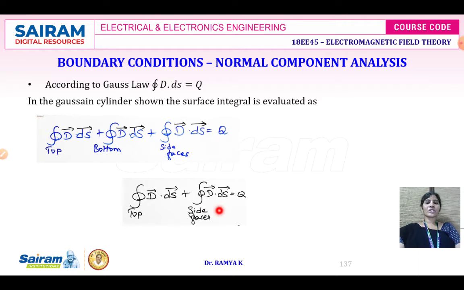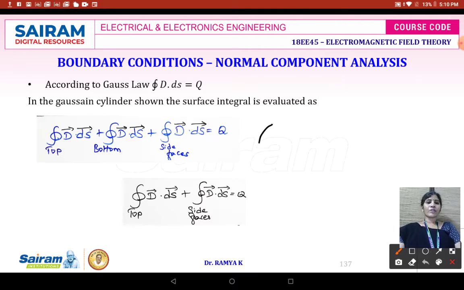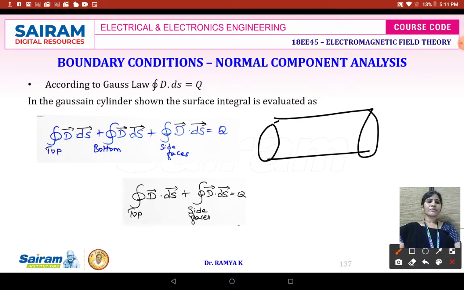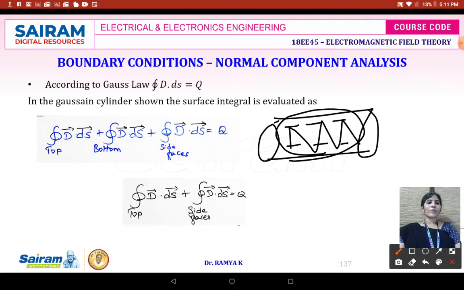Interior to the conductor, the charge density is 0. For that, I have explained one example before. You consider the conductor. Inside this conductor you are having charges. Like charges repel each other. Since we have like charges interior to the conductor, the charges will get repelled. When they get repelled, all the charges will try to accelerate and will be deposited at the top of your conductor. Therefore, interior to the conductor.